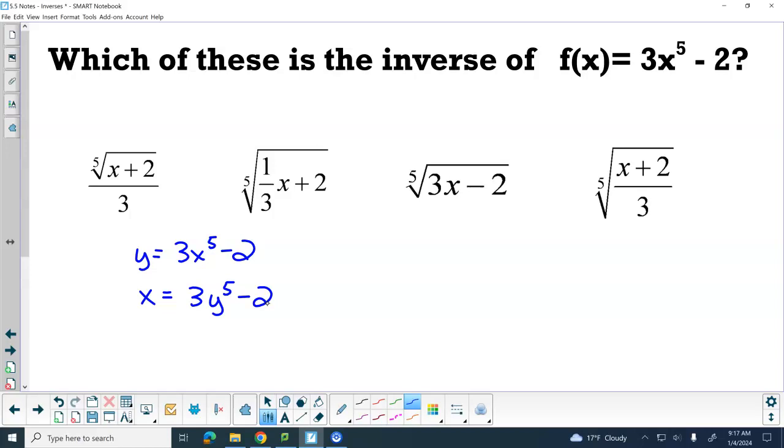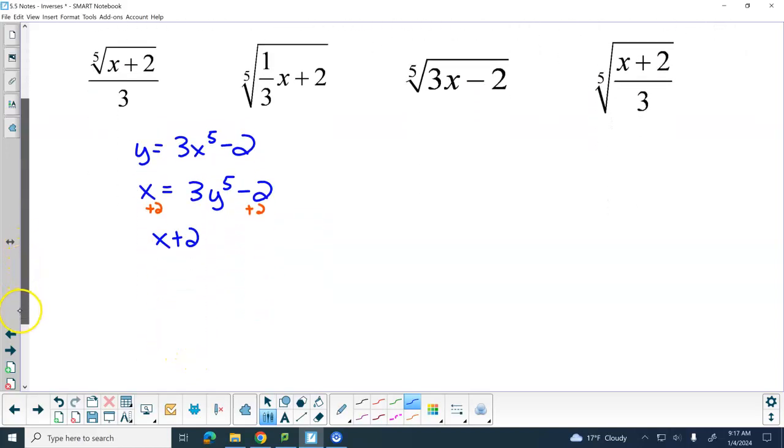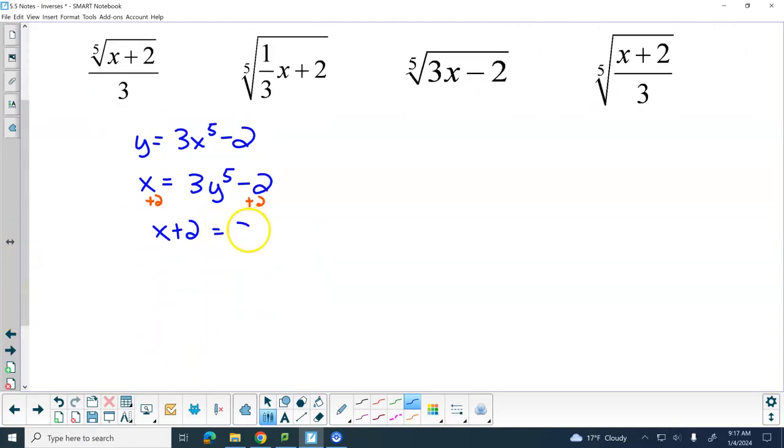Okay, so we're going to add 2, you said, Phoenix? Okay, add 2. That's going to give me x plus 2 equals 3y to the 5th power. Next, divide both sides by 3.